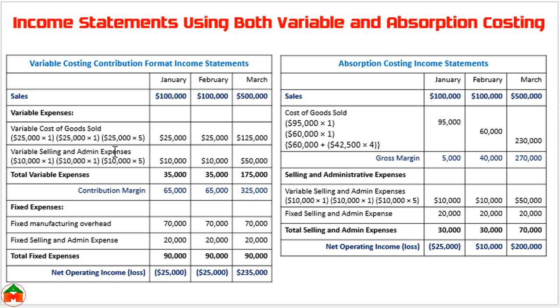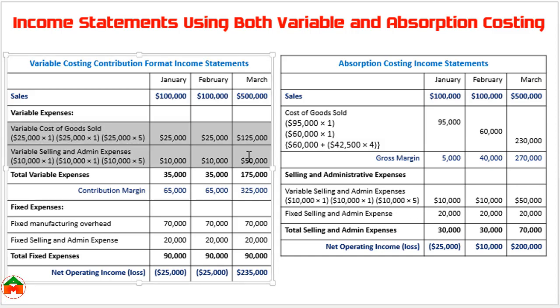However, these two items are variable costs. If we add these two costs, here you can see 35,000, 35,000 and 175,000. And now this total variable expense will be deducted from the sales.